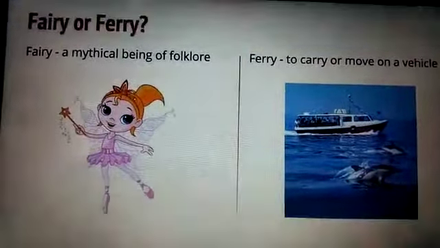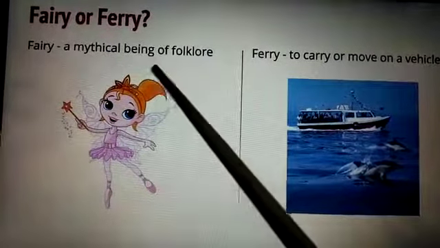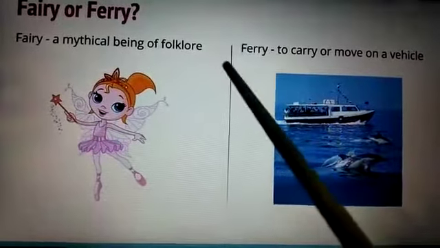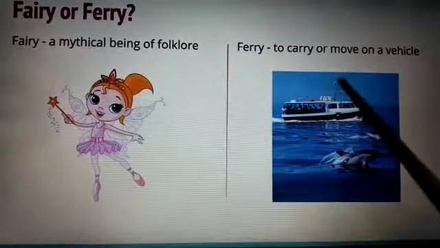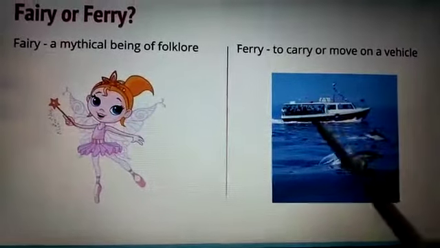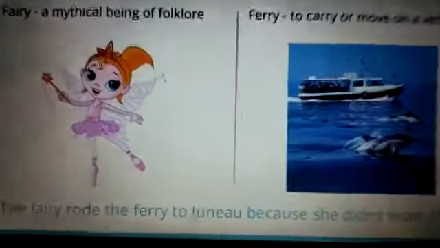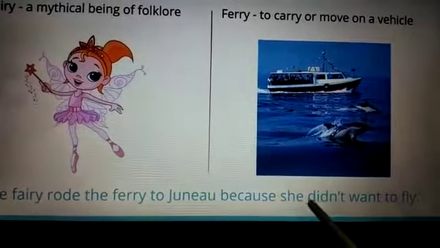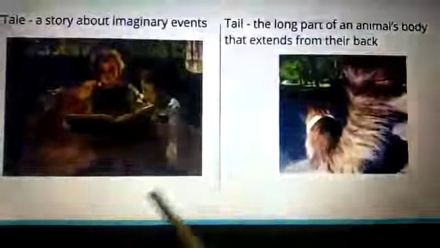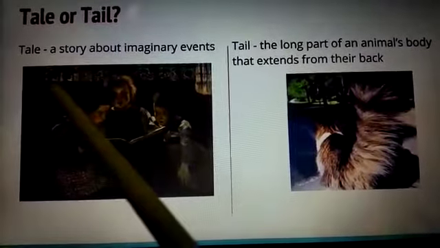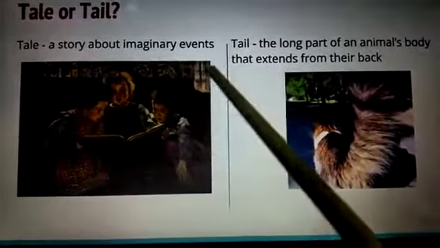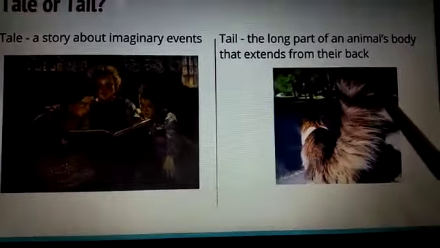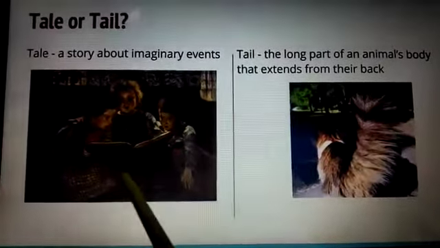Okay, what is the next one? Fairy or ferry. Fairy, a mythical being of folklore. It isn't found in reality. Ferry, to carry or move on a vehicle, usually a boat, as you can see in the picture as well. The fairy rode the ferry to Genoa because she didn't want to fly. Tale or tail. Tale, a story about imaginary events. Tail, the long part of an animal's body that extends from the back. You know this is the tail, and tale means story as well.